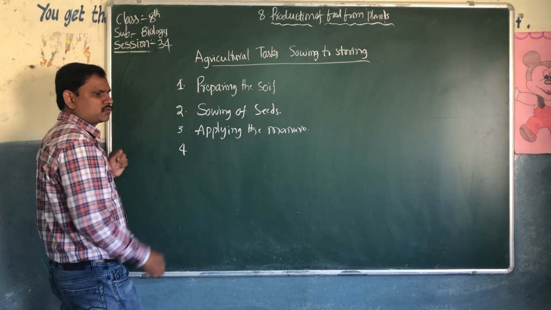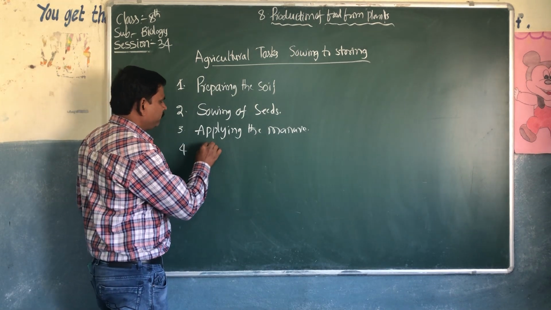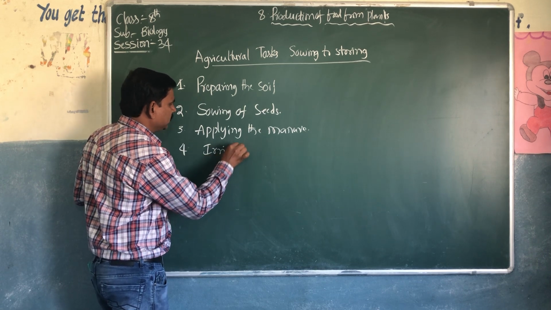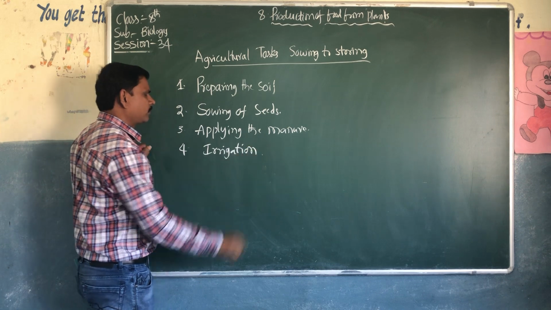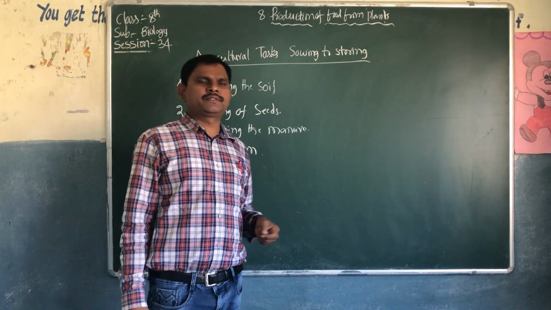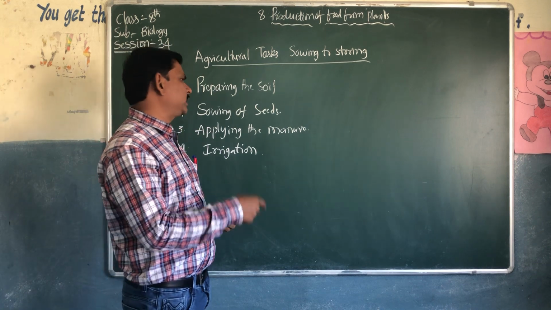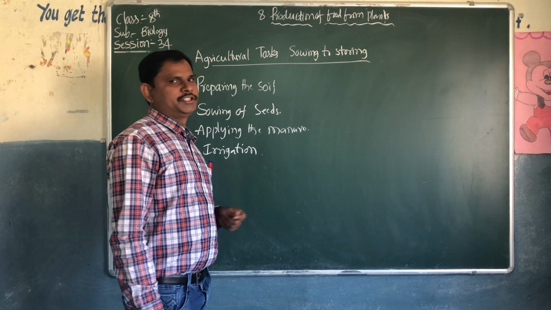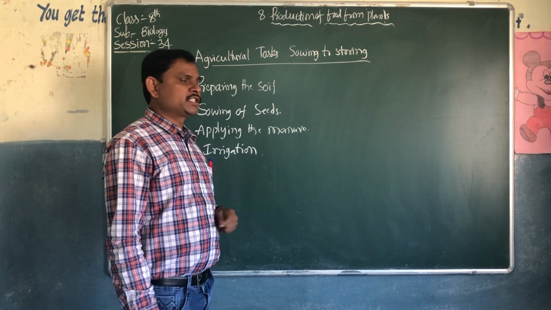Then the fourth one is facilitating water, which is called irrigation. Once the preparation of soil is over, you sow the seeds, then apply the manure, then irrigation.